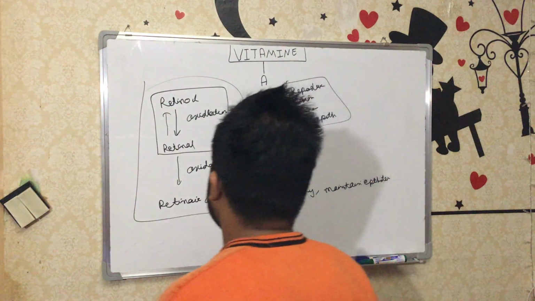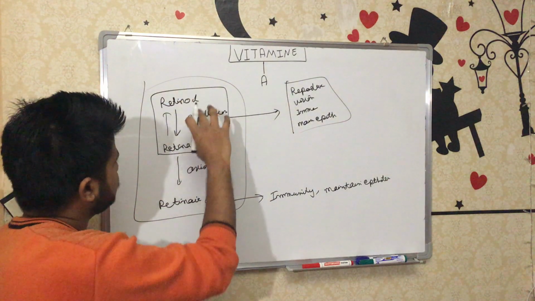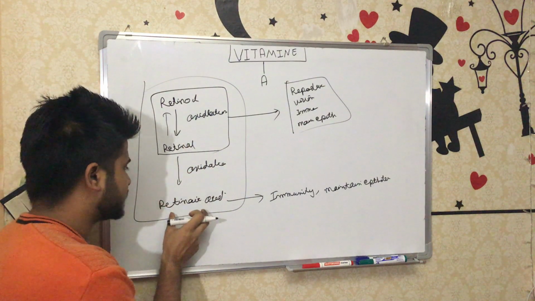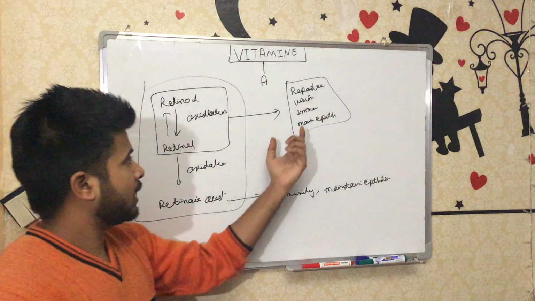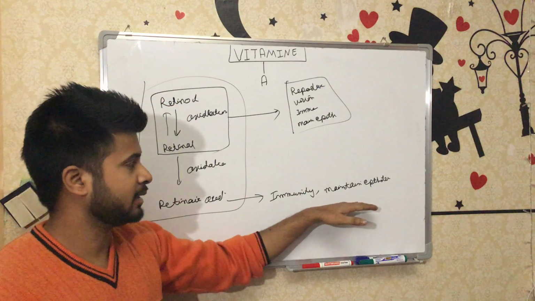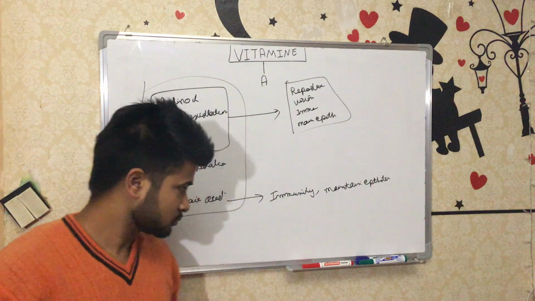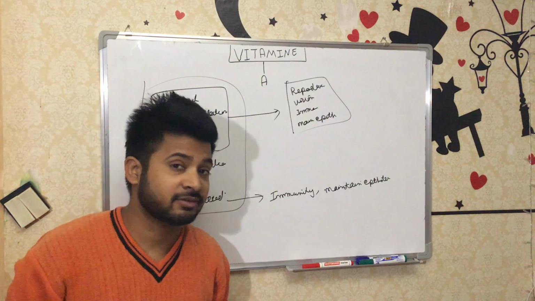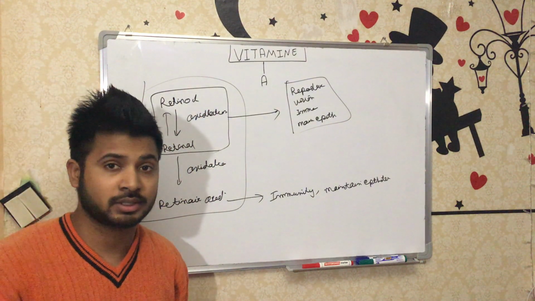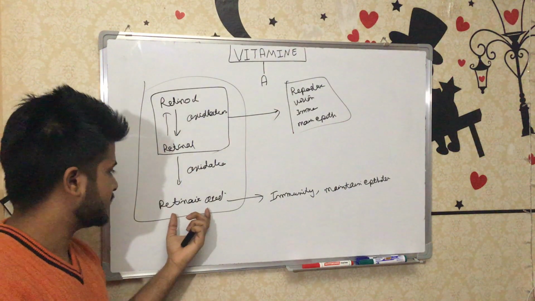So we can understand that any person or other living organism that does not have these two forms of vitamin A, and has just retinoic acid, will not maintain the reproductive system and the vision system. They will just maintain immunity and the epithelium. It means those organisms will have a deficiency of reproduction as well as vision. Maybe some humans also have a deficiency of retinol and retinal because of an oxidation problem, so they will have just retinoic acid.